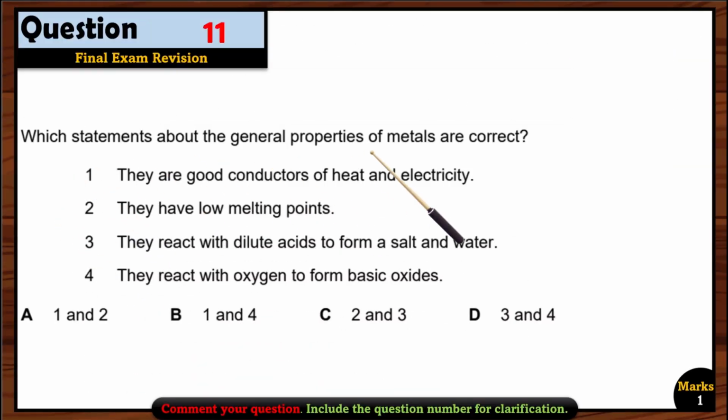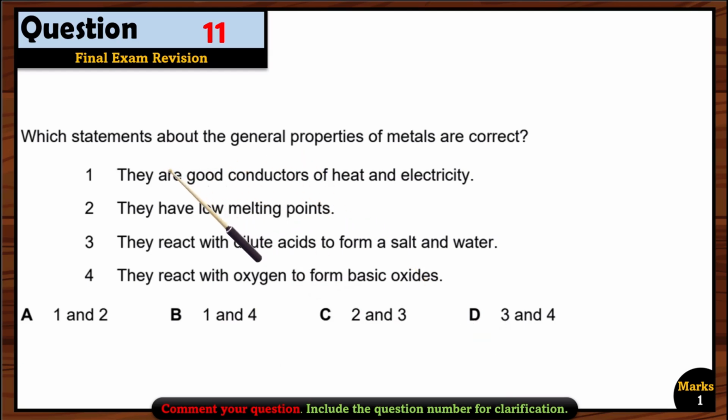Question 11. Which statements about the general properties of metals are correct? First, they are good conductors of heat and electricity. Yes. They have low melting points. Wrong. They react with dilute acid to form a salt and water. Yes, right. They react with oxygen to form basic oxide. Yes, that's also right. Okay.